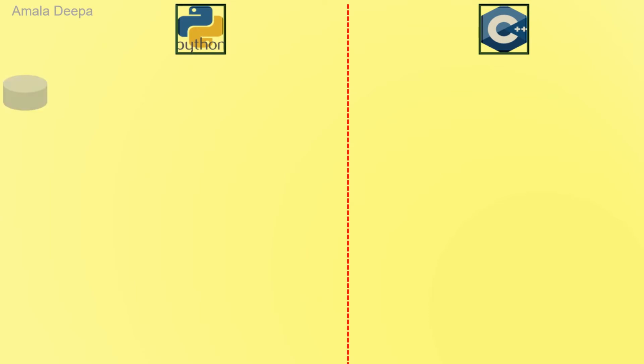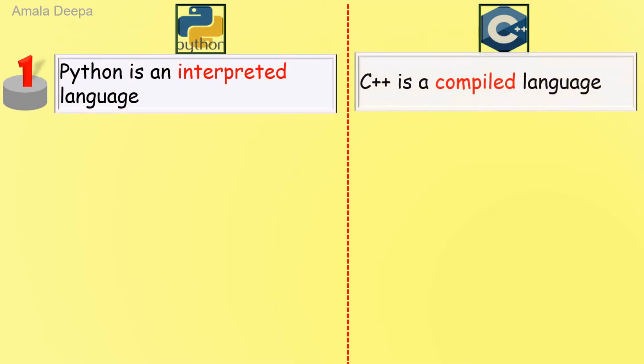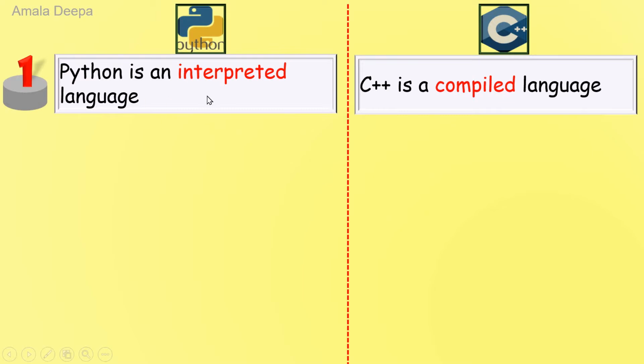The first difference is Python is an interpreted language, C++ is a compiled language. That is, Python uses an interpreter to translate source code into machine code. C++ uses a compiler to translate source code into machine code. The difference between interpreter and compiler is an interpreter translates just one statement of the program at a time into machine code, whereas a compiler scans the entire program and translates the whole of it into machine code at once.